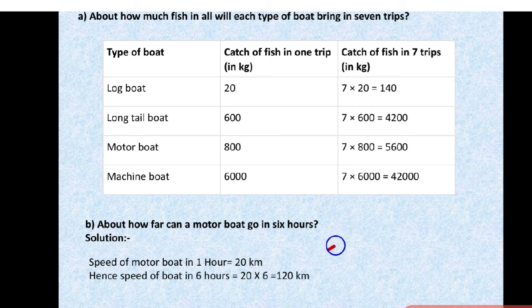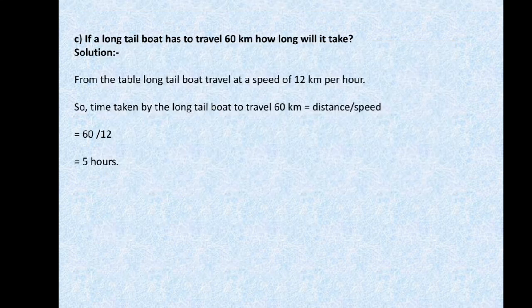About how far can a motor boat go in 6 hours? So, in 6 hours, how far does a motor boat go? In the above table, what is given for us for the motor boat? Speed of the motor boat in 1 hour is given as 20 kilometers. Hence the distance in 6 hours. For 1 hour, 20 kilometers. What have they asked for us? 6 hours. In 6 hours, 20 into 6, that is 120 kilometers. Okay, children, I hope you understood this. Now, shall we move to the next one?